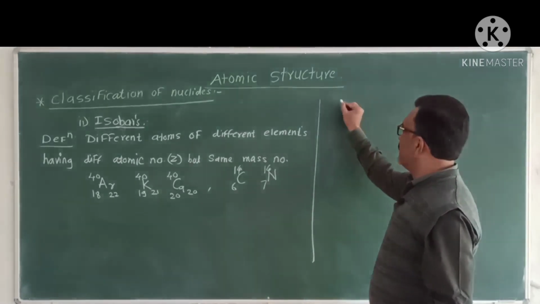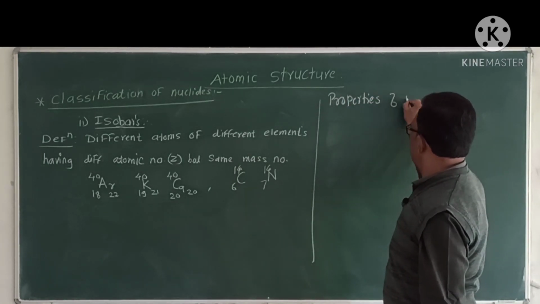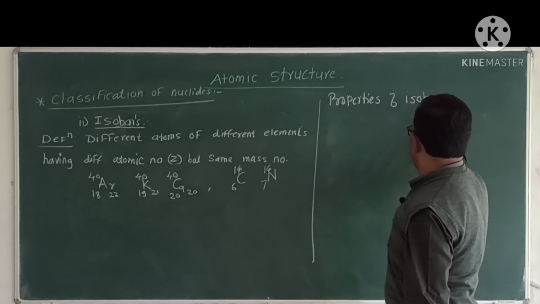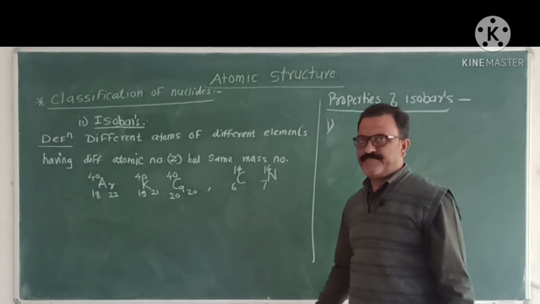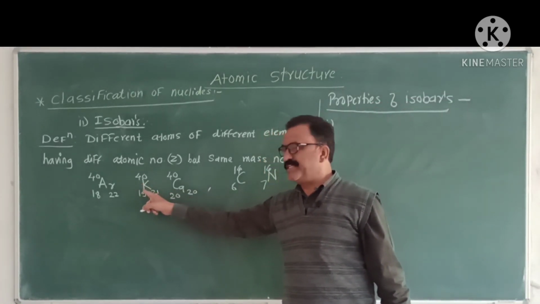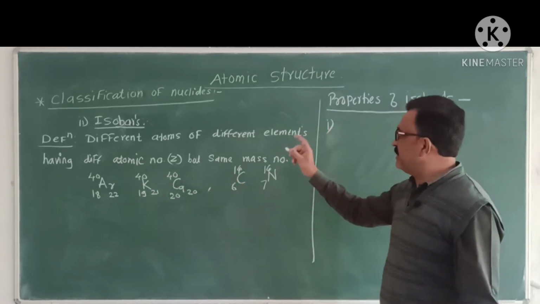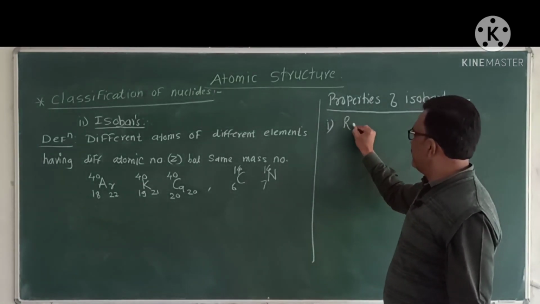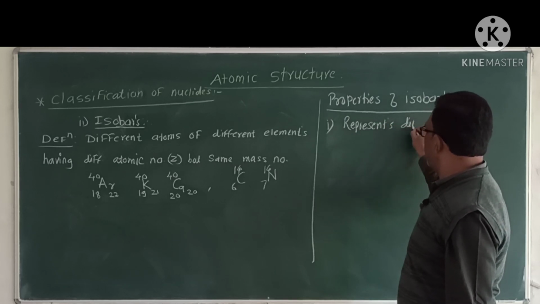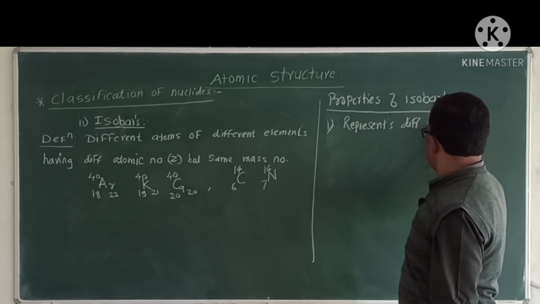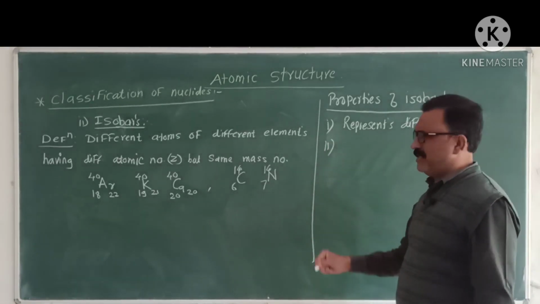Some important properties of isobars. Which are properties of isobars? The first important property: argon, potassium and calcium, or carbon and nitrogen. That is, these isobars represent different elements, while isotopes represent the same elements.